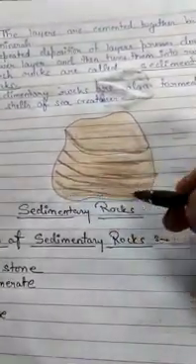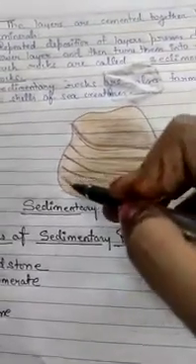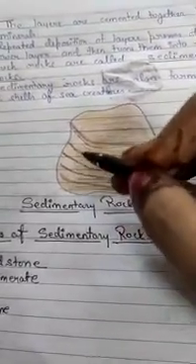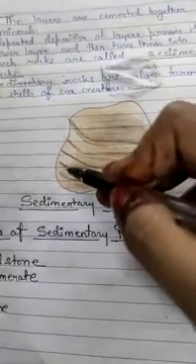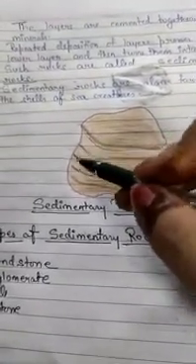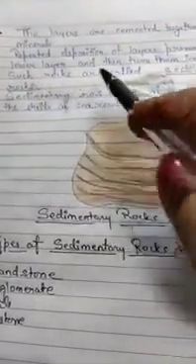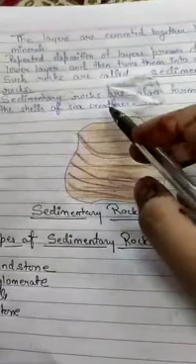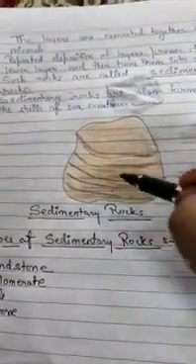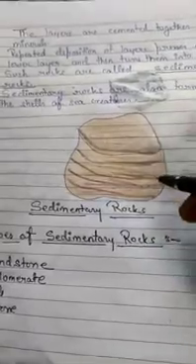So on each layer there is another layer and they get cemented with the help of minerals found in the water. So minerals found in the water act as a cement over there. And in this way sedimentary rocks are formed. Now students, this process takes millions of years to form sedimentary rocks.